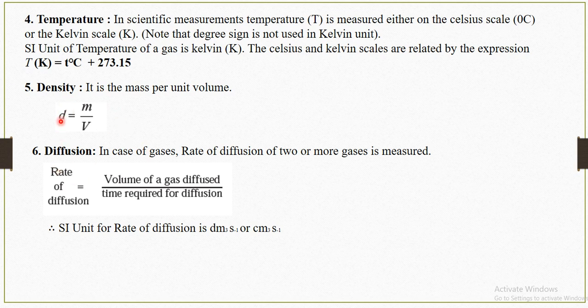Next is density. What is density? d is equal to m by v, the mass per unit volume. So what is diffusion? In the case of gases, the rate of diffusion of two or more gases is measured. Rate of diffusion is equal to the volume of gas diffused divided by the time required for the diffusion, and the SI unit of the rate of diffusion is decimeter cube.